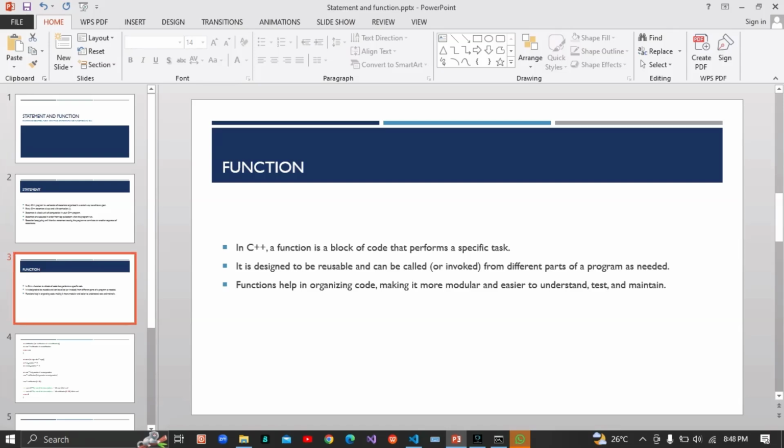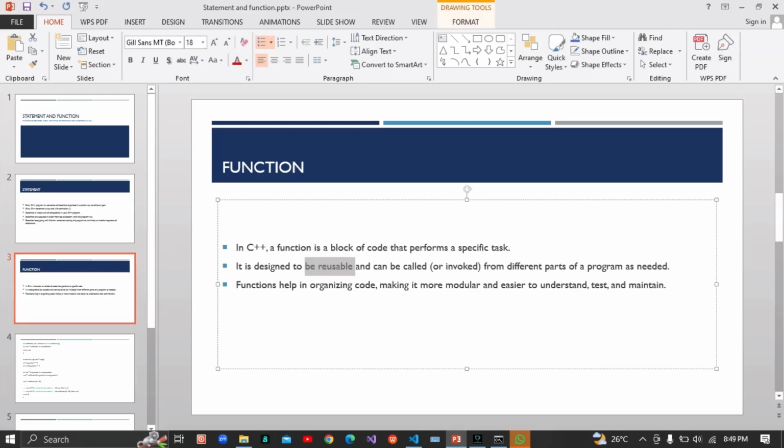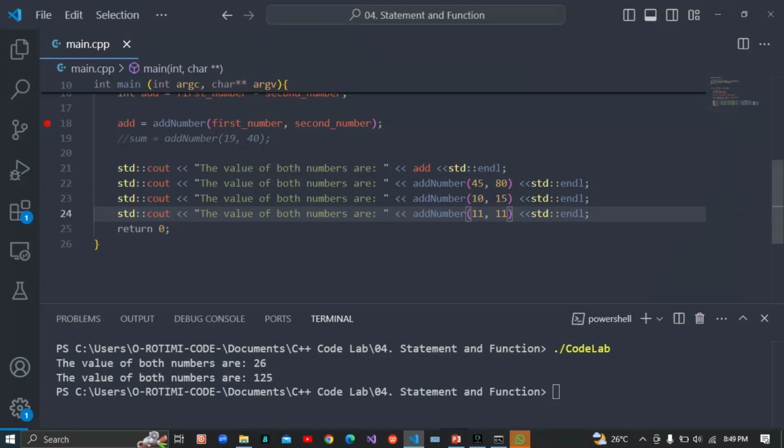Yeah, you can actually reuse your code, your function. It is designed to be reused and to be called or invoked from different parts of your program. So I am trying to use this program here. I'm trying to reuse the function over and over again. I can use it as much as possible, and it's going to give me different results.